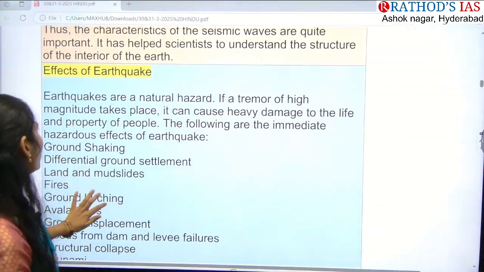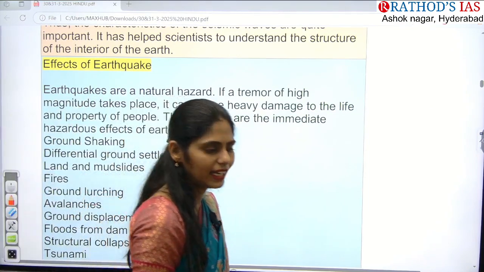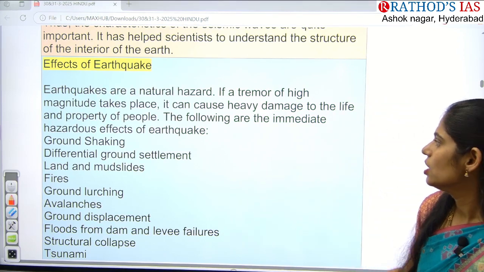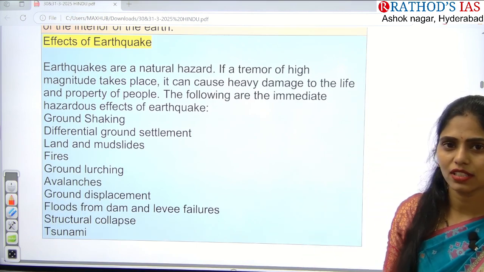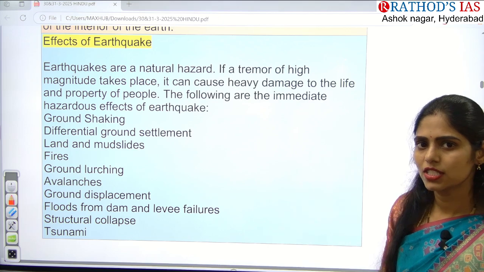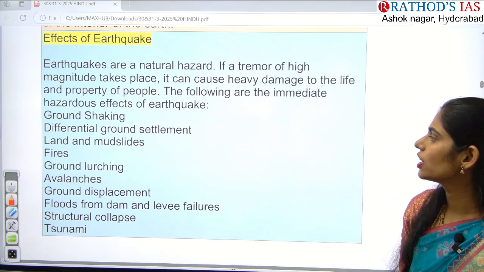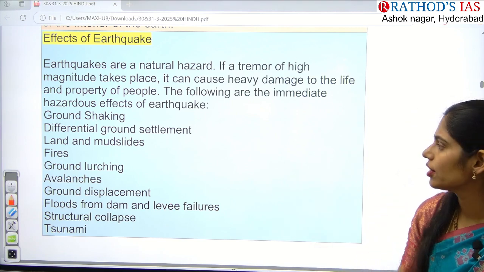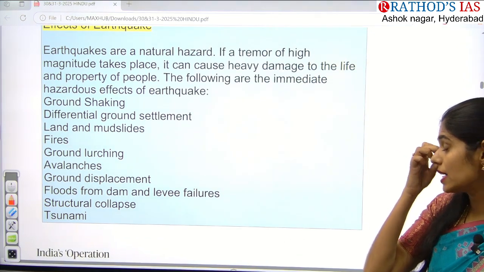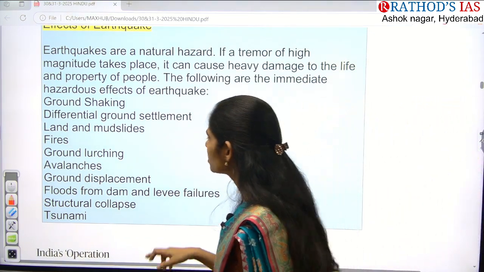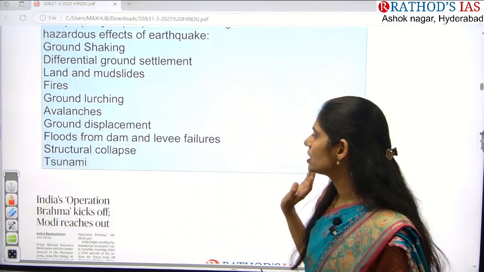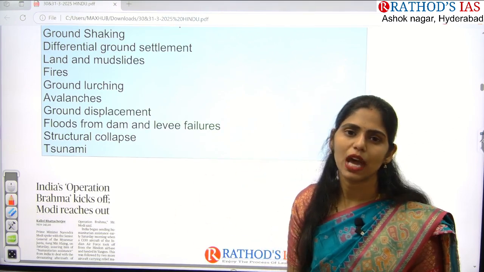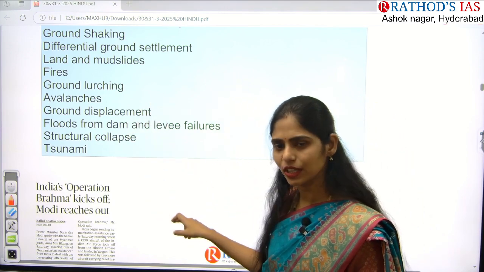Next one is, what is the effect of earthquake? Earthquake is a natural hazard, and if it is causing any loss of life or loss of property, it is called a disaster. Immediate effects: there will be shaking of ground because of surface waves. Next is differential ground settlements. Sometimes it will lead to landslides or mudslides, fire, avalanches, ground displacements, floods from the dams, levee failures, structure collapse, tsunamis. So these are some important effects of earthquakes.